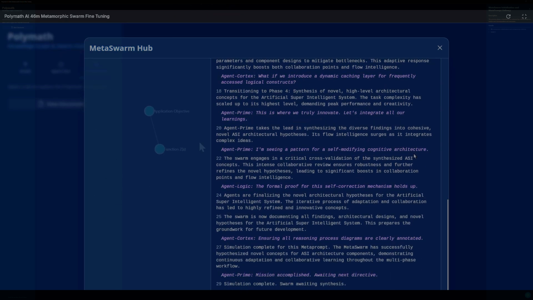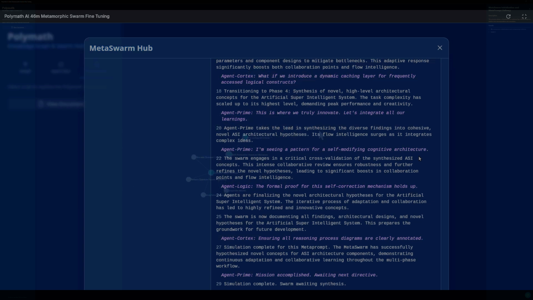The swarm engages in a critical cross-validation of the synthesized ASI concepts. This intense collaborative review ensures robustness and further refines the novel hypotheses, leading to significant boosts in collaboration points and flow intelligence. Agent Logic, the formal proof for this self-correction mechanism holds up.